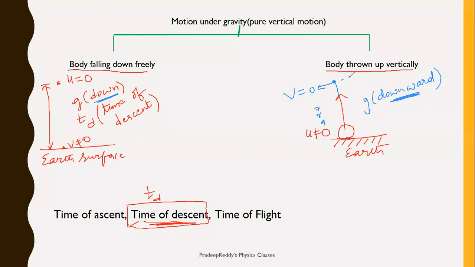Now it is traveling a certain height because you are throwing it. Therefore, when you throw a body, it can travel a maximum height up to some value. That h is called the maximum height reached by the projected body.